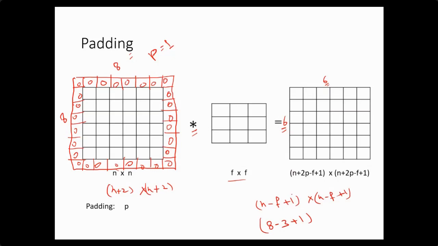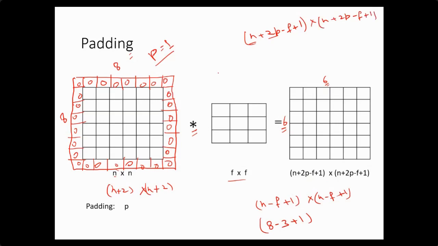Now we can find the formula in place of just adding the value in n. If we are padding with p, then we can find the output volume formula. This part is the same. We have only added 2p, because in n, 2 pixels are added on both sides in this case. So that's why we are adding 2p over here. So the output size becomes n plus 2p minus f plus 1 into n plus 2p minus f plus 1.